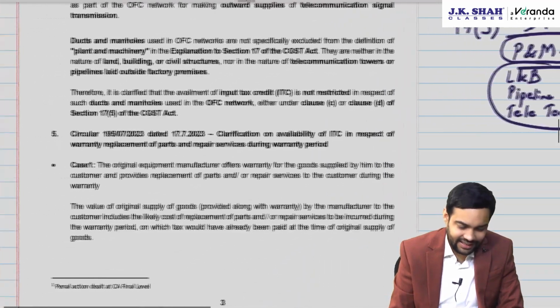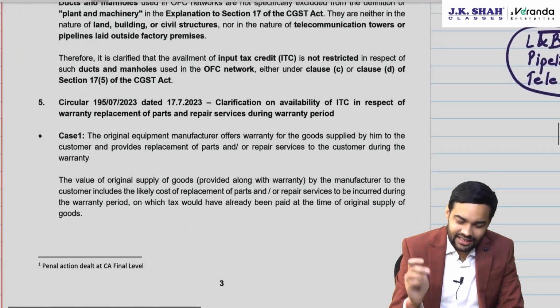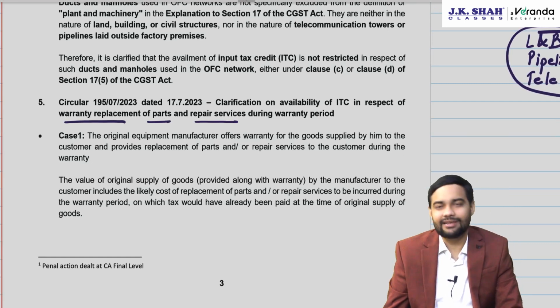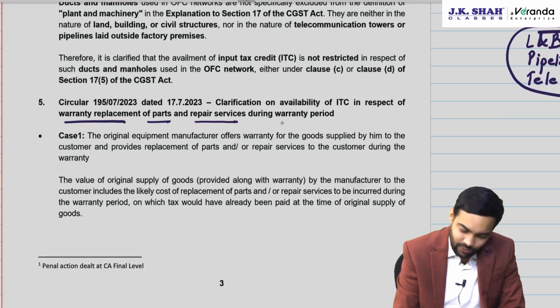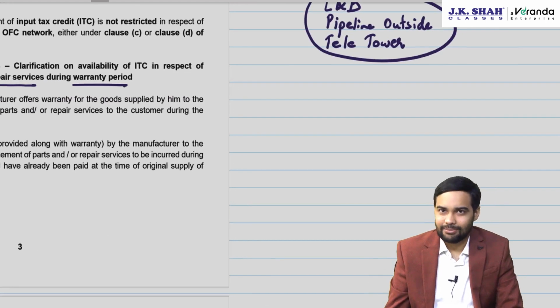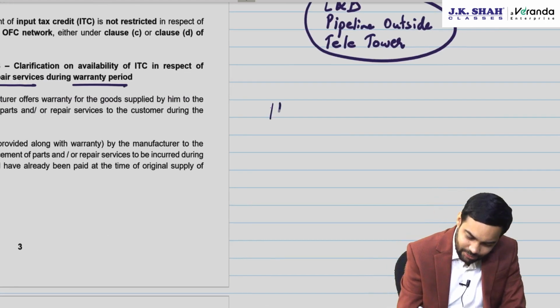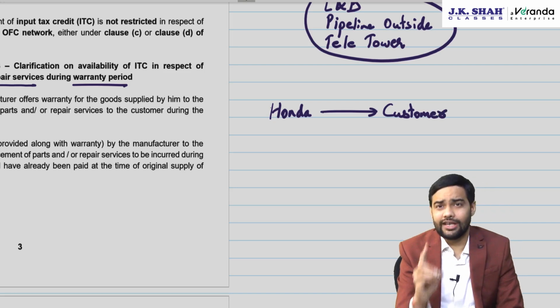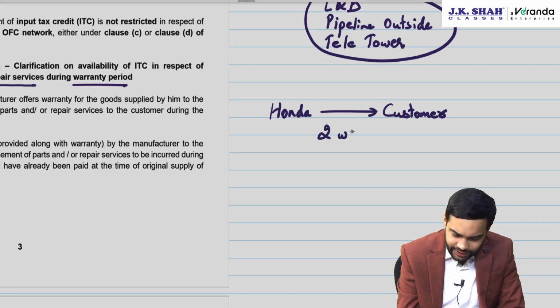Okay, then the next one is regarding warranty replacement of parts and repair service during the warranty period. Now let's take some examples on this. Say suppose Honda is providing warranty service to customers for two-wheelers.